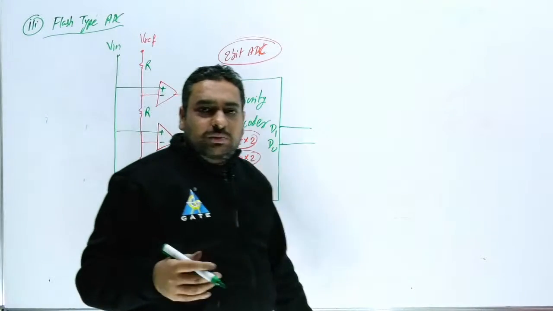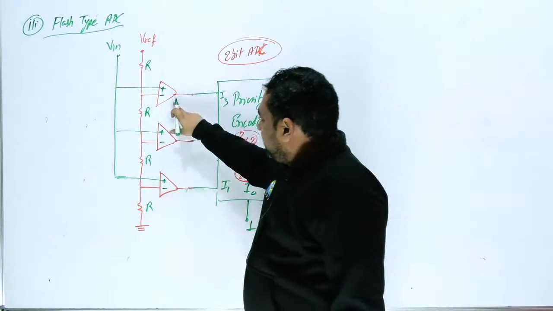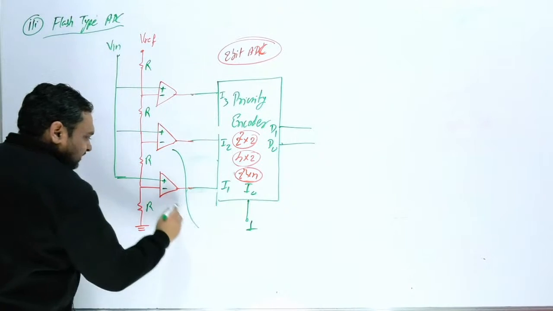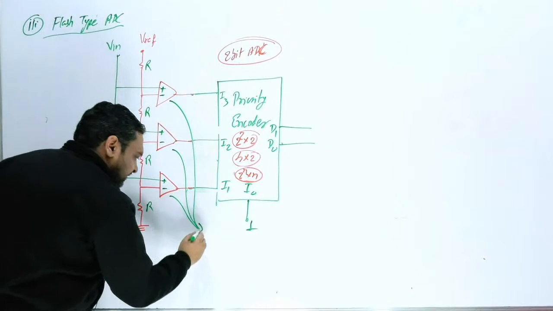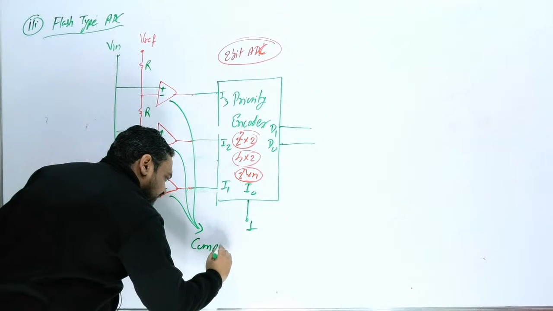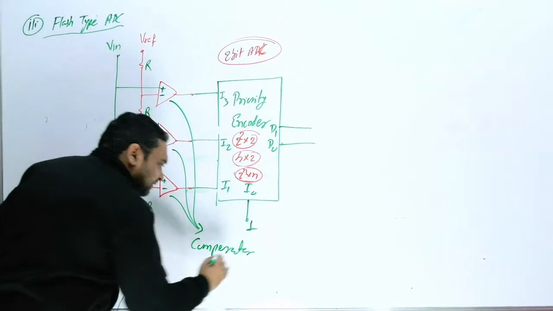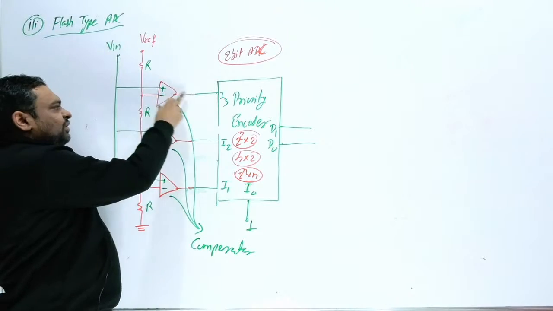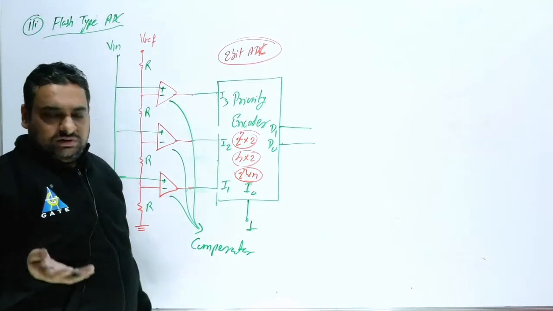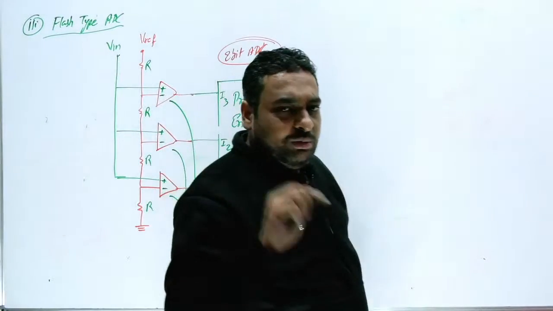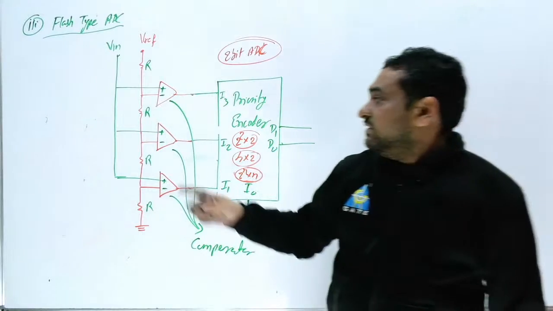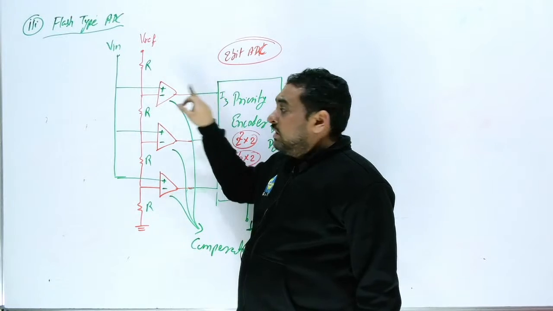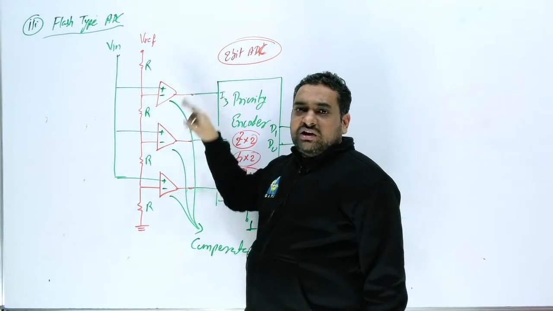One more thing to remember: all these three are comparators. How will a comparator work? If positive is more, the output is 1. If negative is more, the output is 0. So in a comparator, if the positive voltage is more than the negative voltage, the output is 1. If the positive voltage is less than the negative voltage, the output is 0.